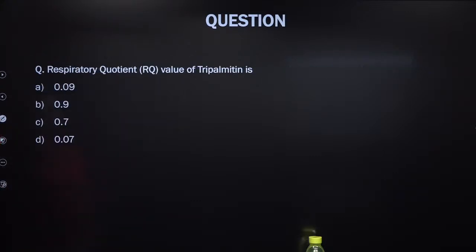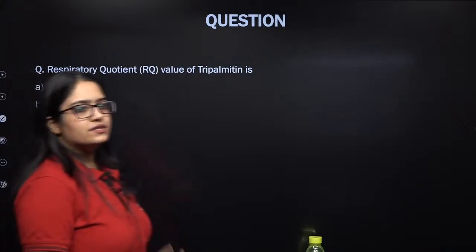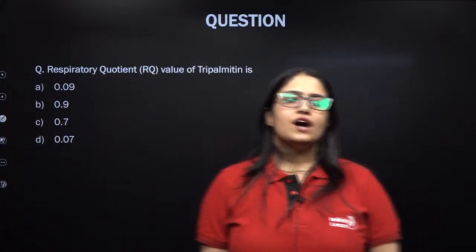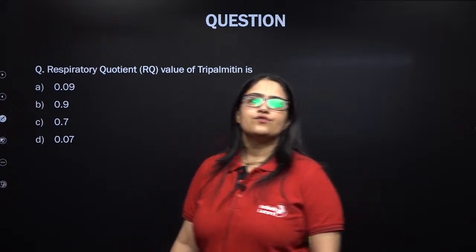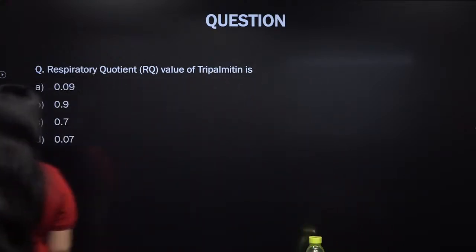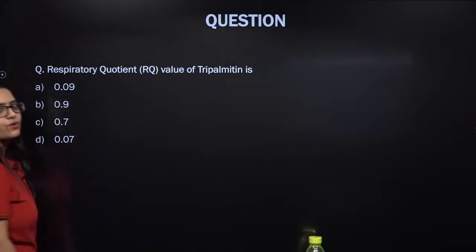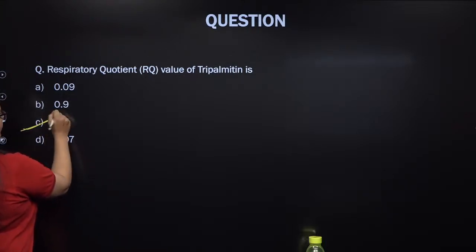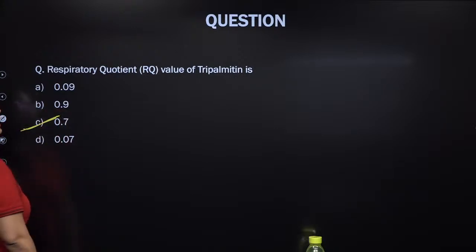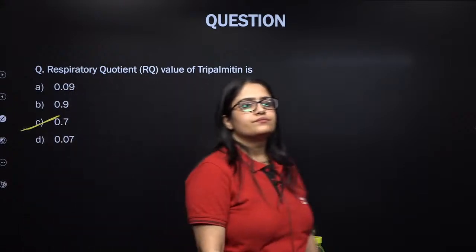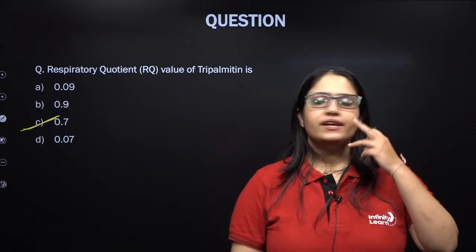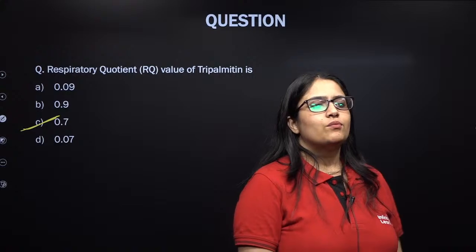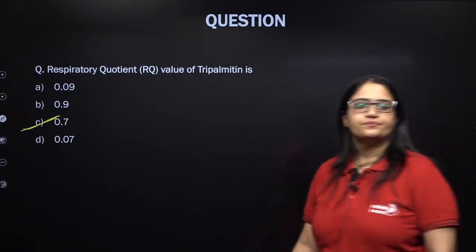Next question. Which of the following is the respiratory quotient RQ for tripalmitine? It's a very famous question. Come on everybody. RQ for tripalmitine is not 0.07, it will be 0.7. 0.7. 0.9 is for proteins and 1 is for carbohydrates. 0.8 is not in the options, my dear.